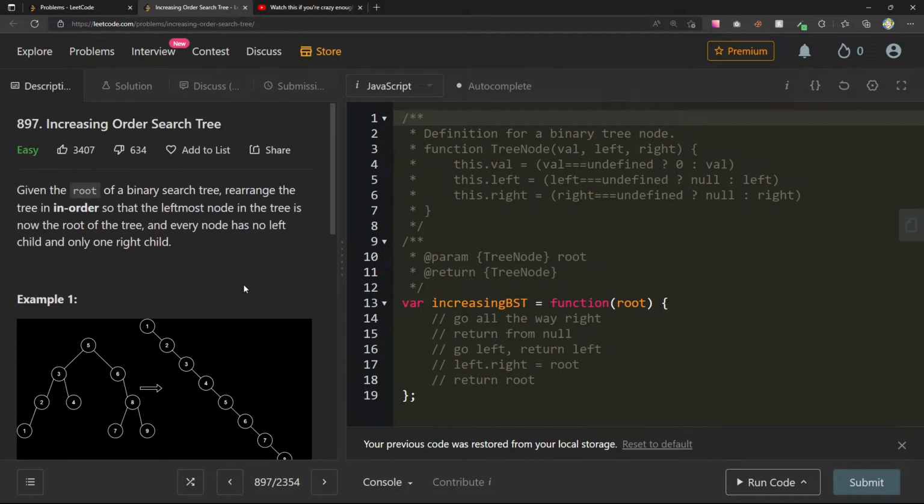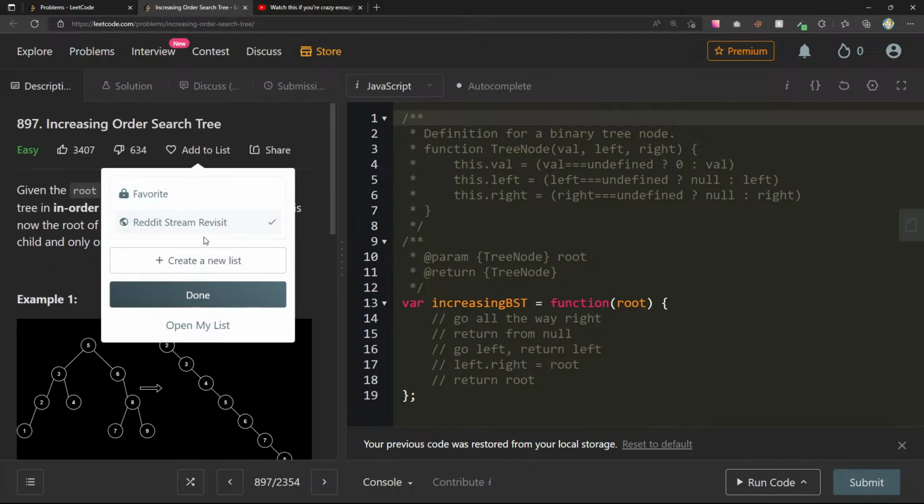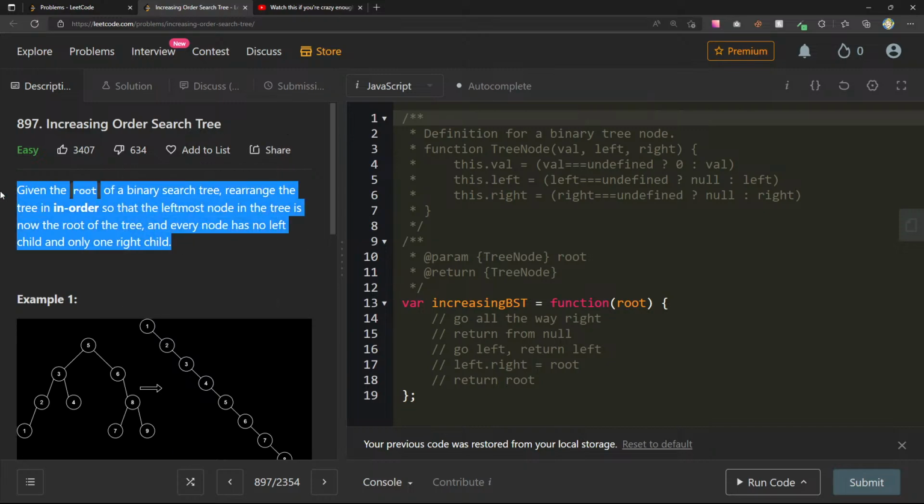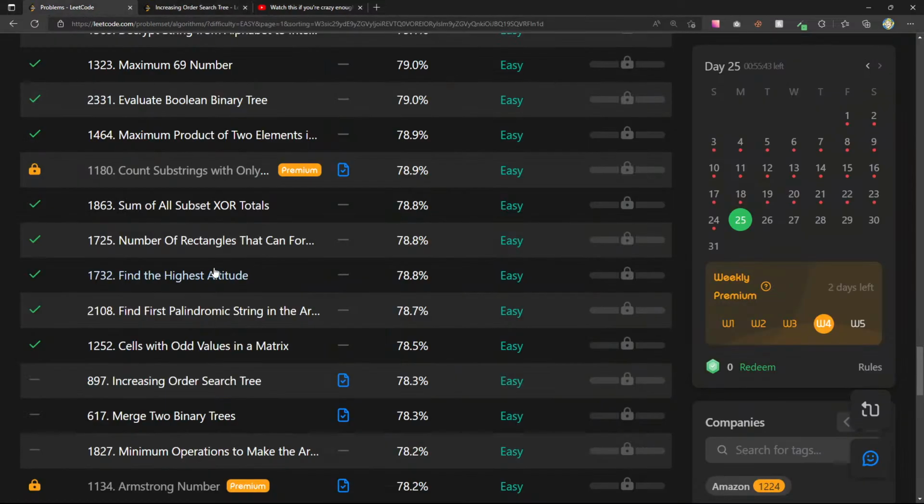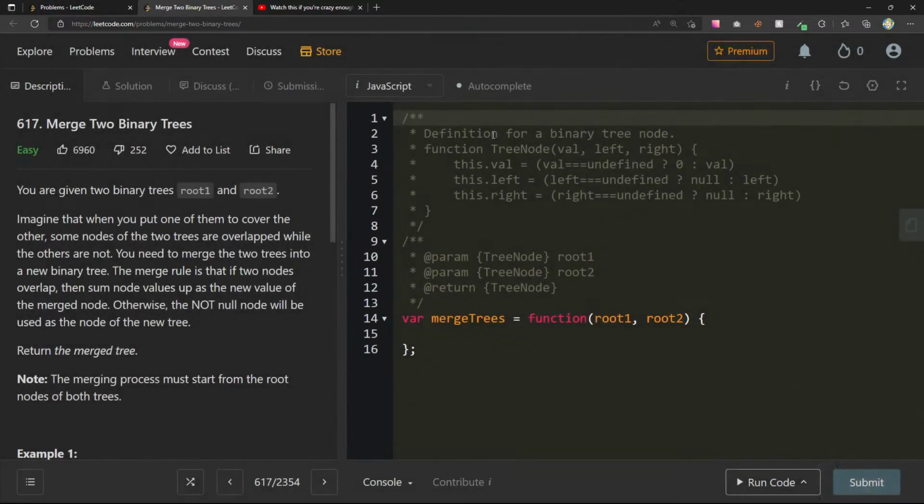Normally what I do is I have this list of questions that I revisit. I like to do this maybe once a week on a Saturday. I look at this list and go to all the questions that I add to here. This one was pretty tricky and I couldn't figure it out. I know there's a fine line between watching me struggle too much and not going through any questions at all, but if you all really want me to do this one, we certainly can. But today we can start with this one, merge two binary trees, and see what we get from here.